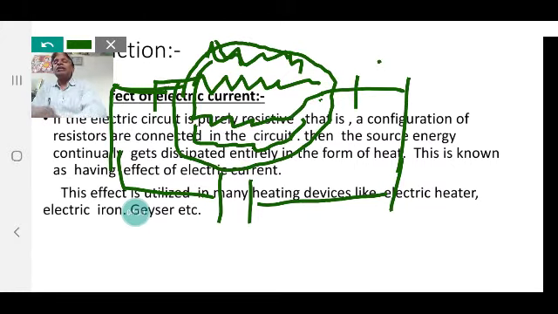This is known as the heating effect of electric current.